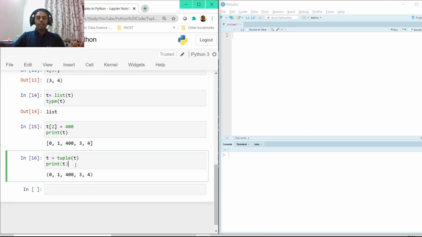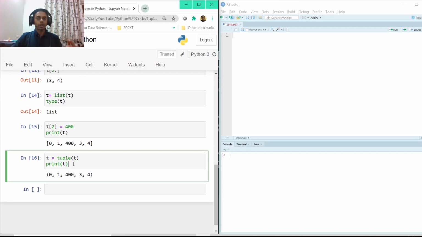But ideally, if you want to change numbers, then why would you even use a tuple? You can continue using the list itself. So list is used when you may have to make a few changes here and there. If you're using a tuple, it's like you're sure that whatever values you have inside a tuple are going to be constant.